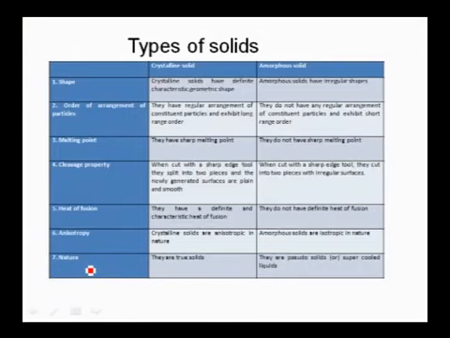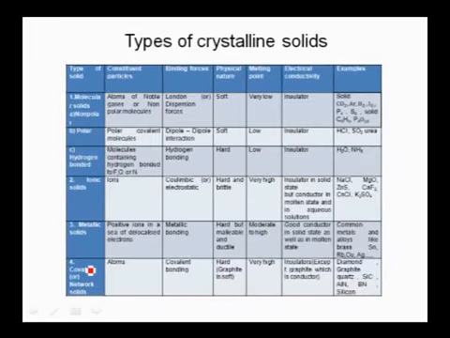Crystalline solids have definite heat of fusion, whereas amorphous solids do not. Crystalline solids are anisotropic, whereas amorphous solids are isotropic in nature. Crystalline solids are true solids, whereas amorphous solids are super cooled liquids. Coming to the next one, types of crystalline solids. Crystalline solids are mainly classified into four types: molecular solids, ionic solids, metallic solids and covalent or network solids.